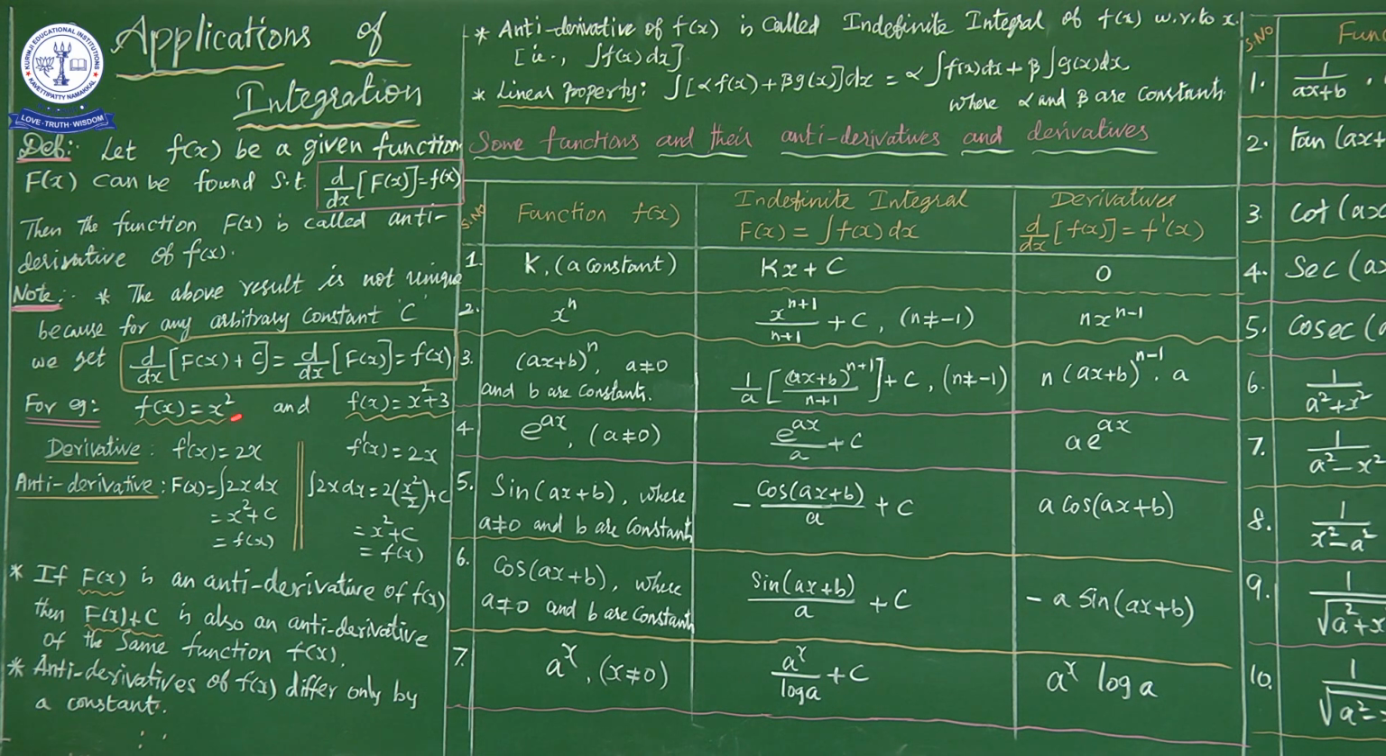The derivative of the function x square: we know this is of the form x power n. What is the derivative of x power n? n x power n minus 1. Instead of n we have 2, so 2 into x power 2 minus 1. So f dash of x is nothing but 2x. Sir, I want the same question again, x square, I want that. Okay.